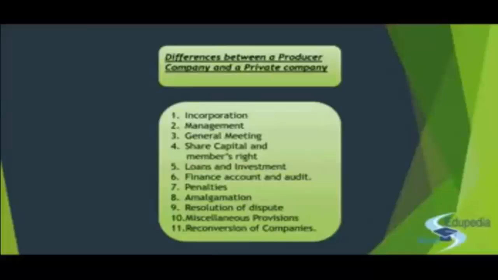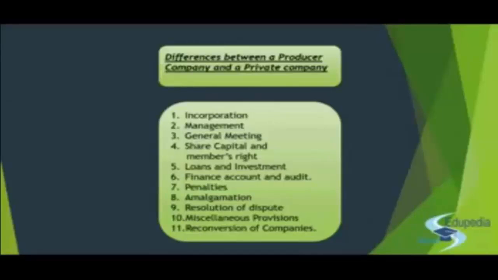But if you have the producer institution as your members, then it may be different. For the first year, it will be with the amount of shareholdings that they have. It will be in the proportion of shareholding. And in the subsequent years, it will be in proportion to what they support to the producer company, how much they involve in the business, what is their contribution to the producer company. That will be the basis of their shareholding, of their voting rights.